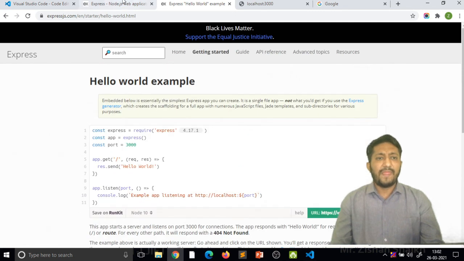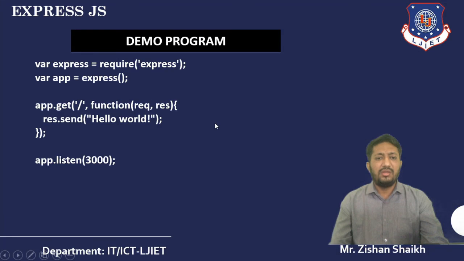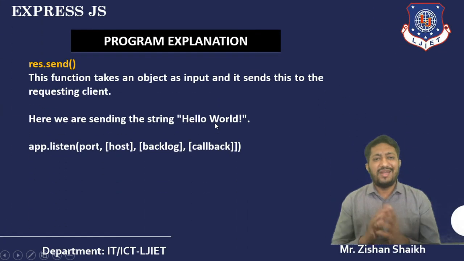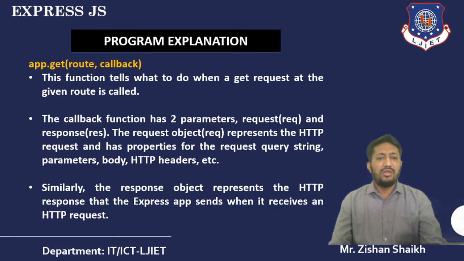So this is the basic idea of how our Express.js hello world program works. When we want to send the data, the send method is used, as we did in the example. The listen method takes the port number, and a callback can also be used.